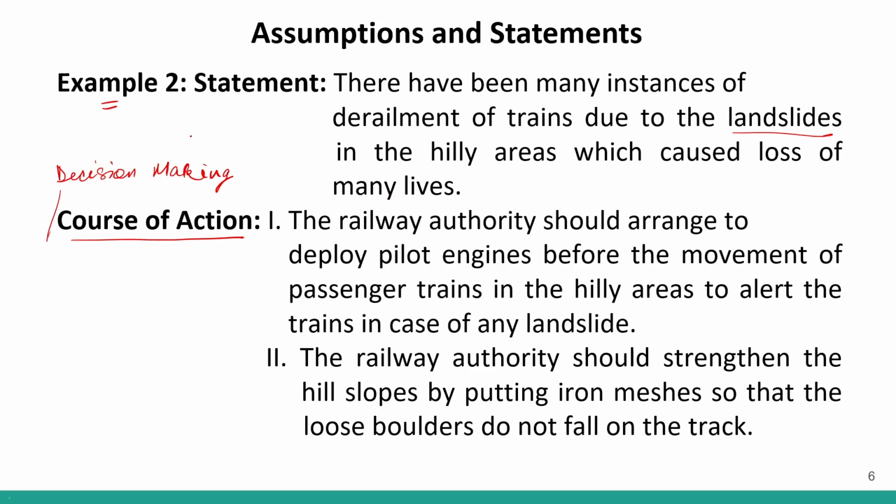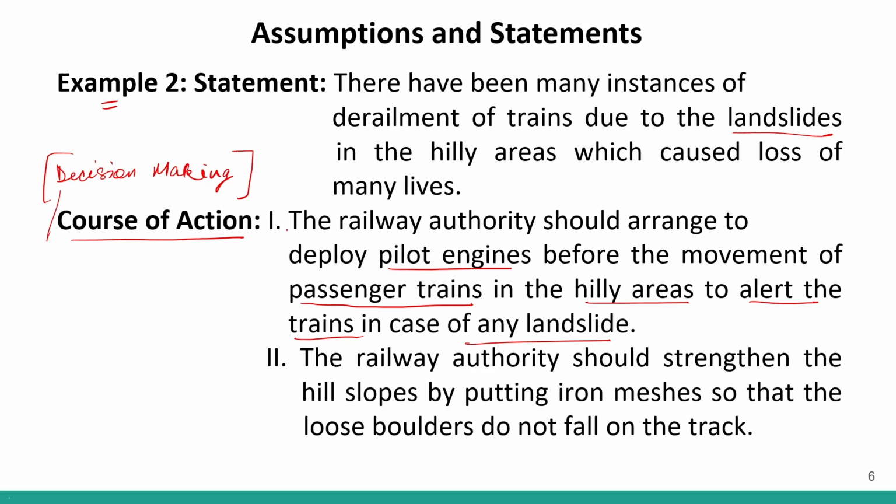Now we have to look for a solution. We have to identify which of the decisions we should make in order to solve this problem, which should be the appropriate course of action. So the first one says the railway authority should arrange to deploy pilot engines before the movement of passenger trains. So before we take out the passenger train on the rails, we should take out a pilot engine in the hilly areas to alert the trains in case of any landslide. So this pilot engine, what will it do? It will basically look if there are any landslides, and it will be giving alerts to the passenger train.